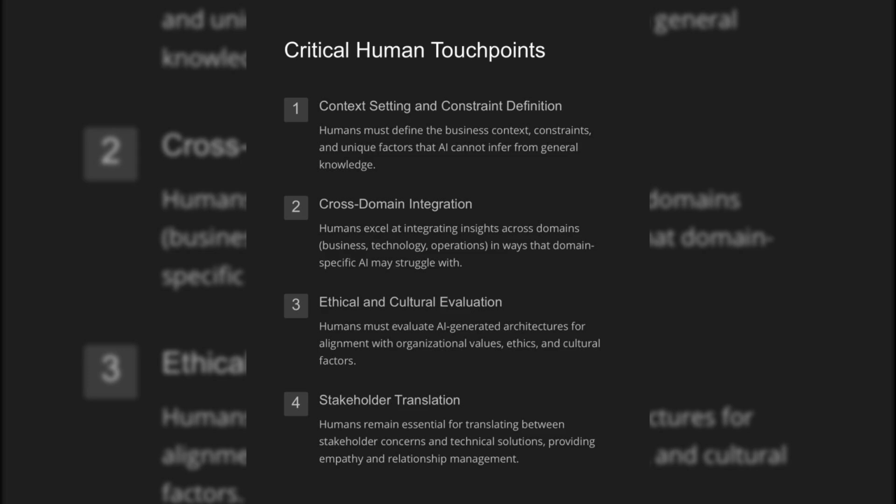Humans must define the business context, constraints, and unique factors that AI cannot infer from general knowledge. They are integral to integrating insights across domains in ways that domain-specific AI may struggle with. Humans must evaluate AI-generated architectures for alignment with organizational values, ethics, and cultural factors. They remain essential for translating between stakeholder concerns and technical solutions, providing empathy and relationship management.